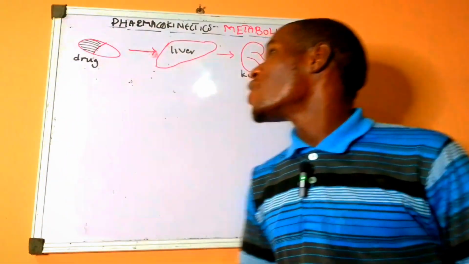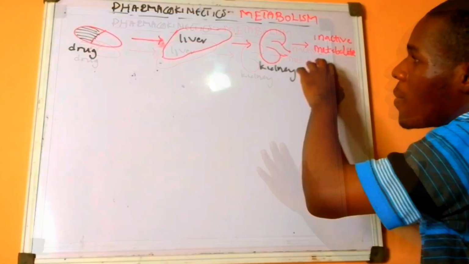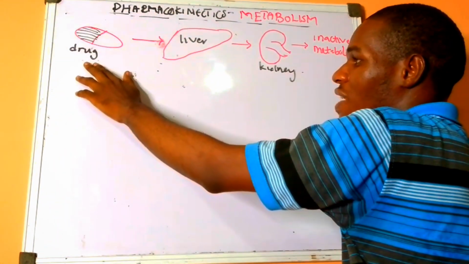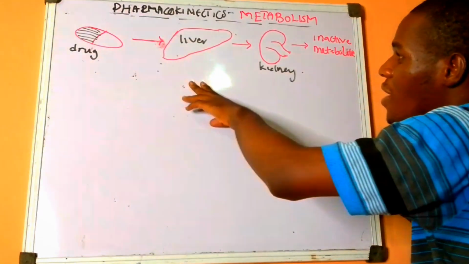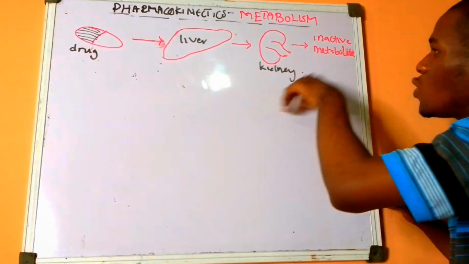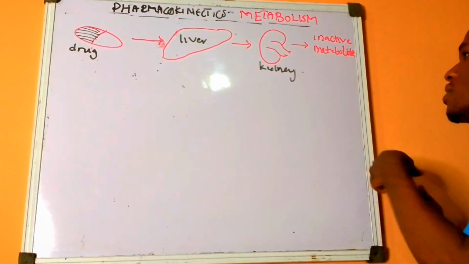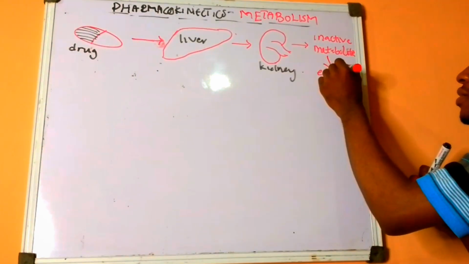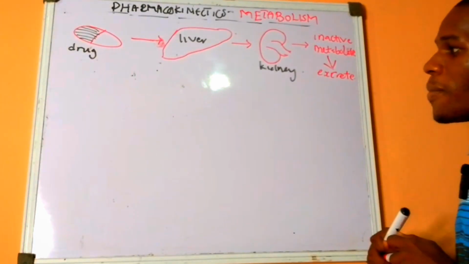In this video, we are going to be learning about pharmacokinetics, drug metabolism. When we talk about drug metabolism, we are looking at the transformation of drug or the breakdown of drug by the liver or the kidney into its inactive form for easy excretion. Let me just put it here, to be easily excreted. That is for drug metabolism.